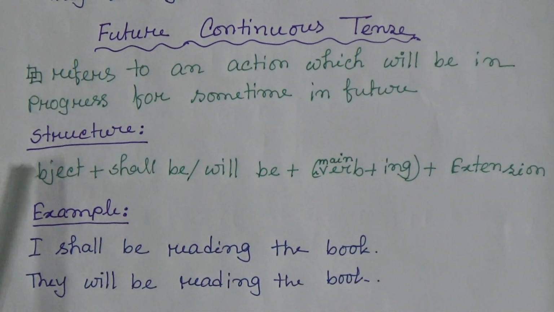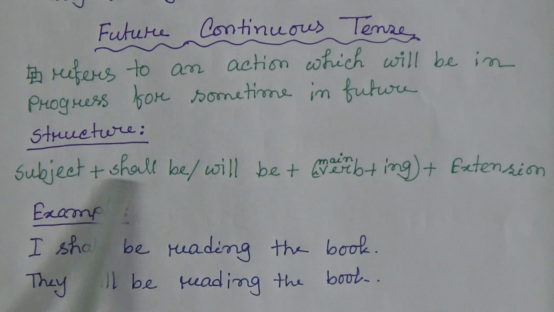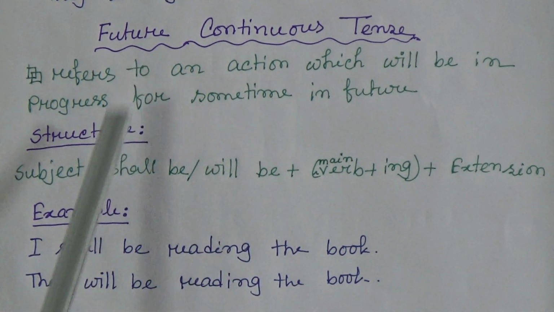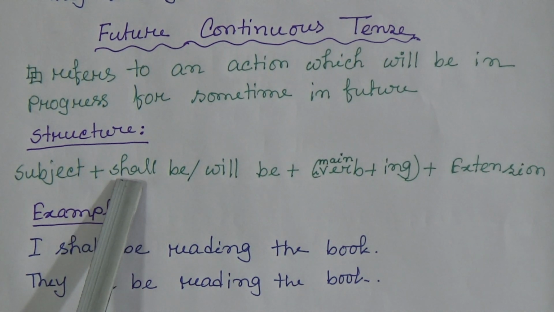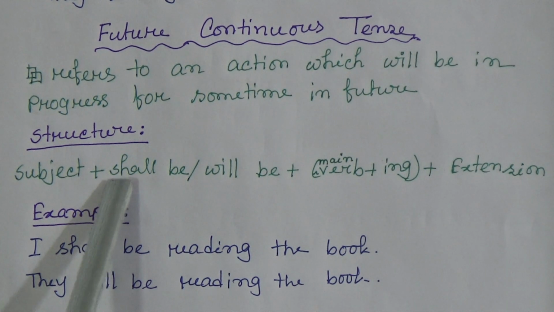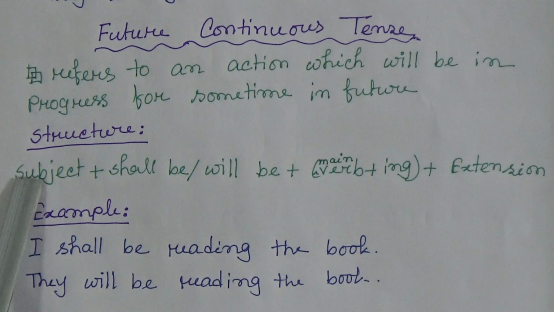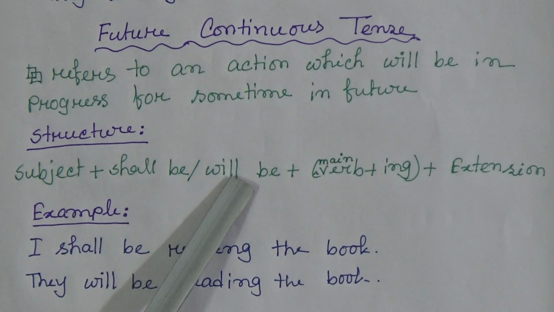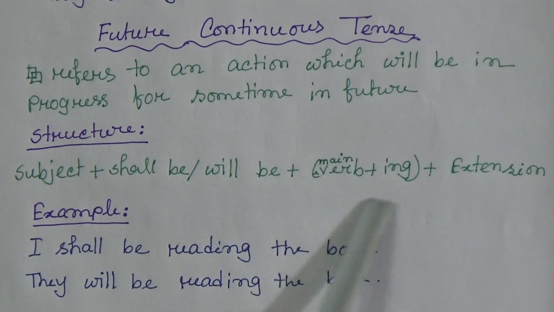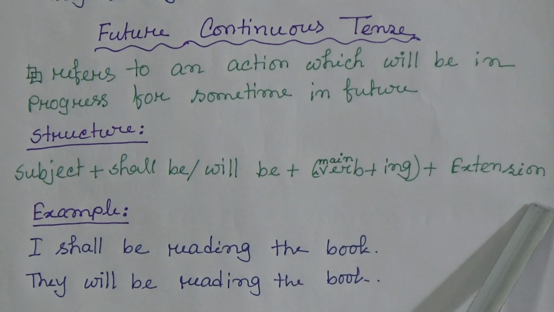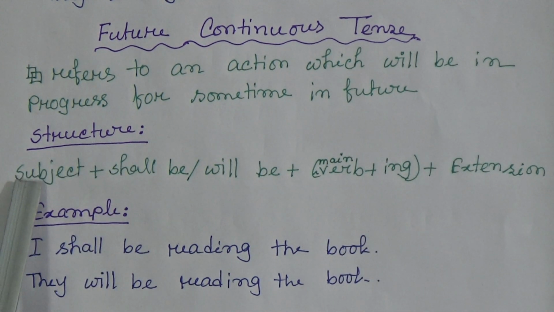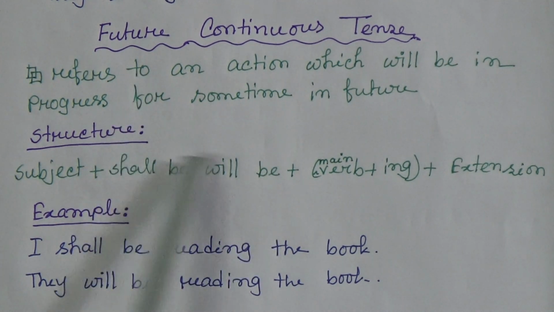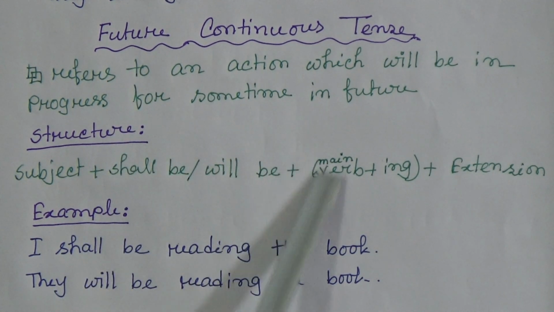Now structure: subject plus shall be or will be. Here also, students, we have to use shall only with I and we. If the subject is I or we, only then we can use shall. So subject plus shall be or will be plus main verb plus ing plus extension.